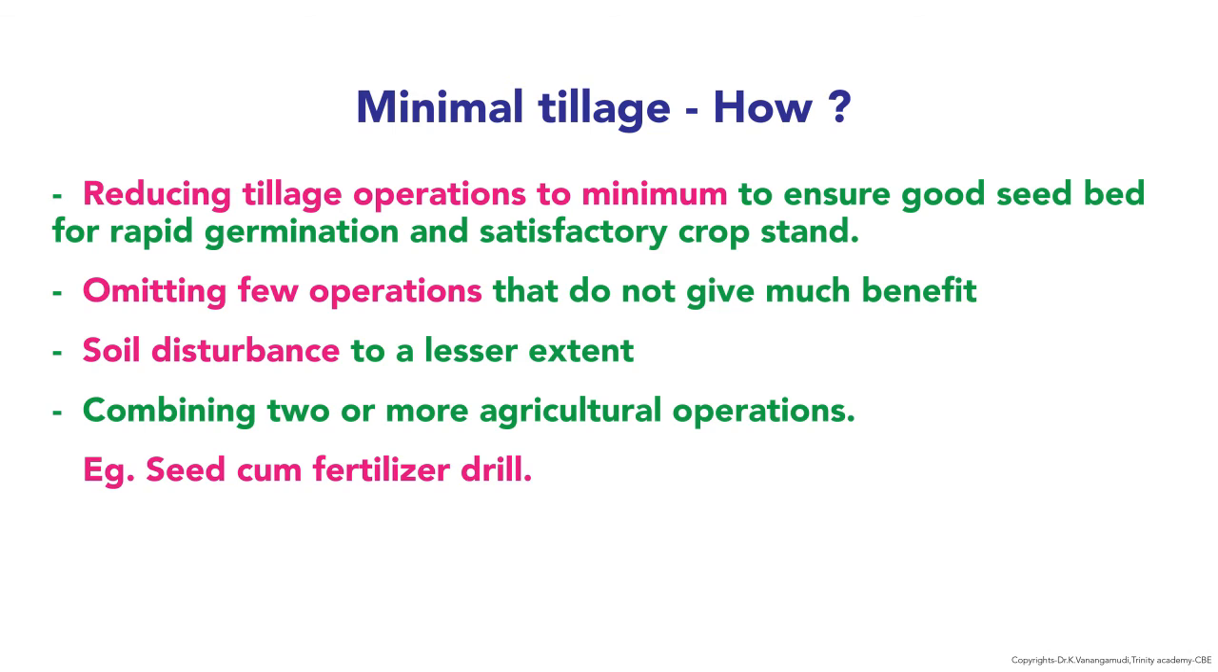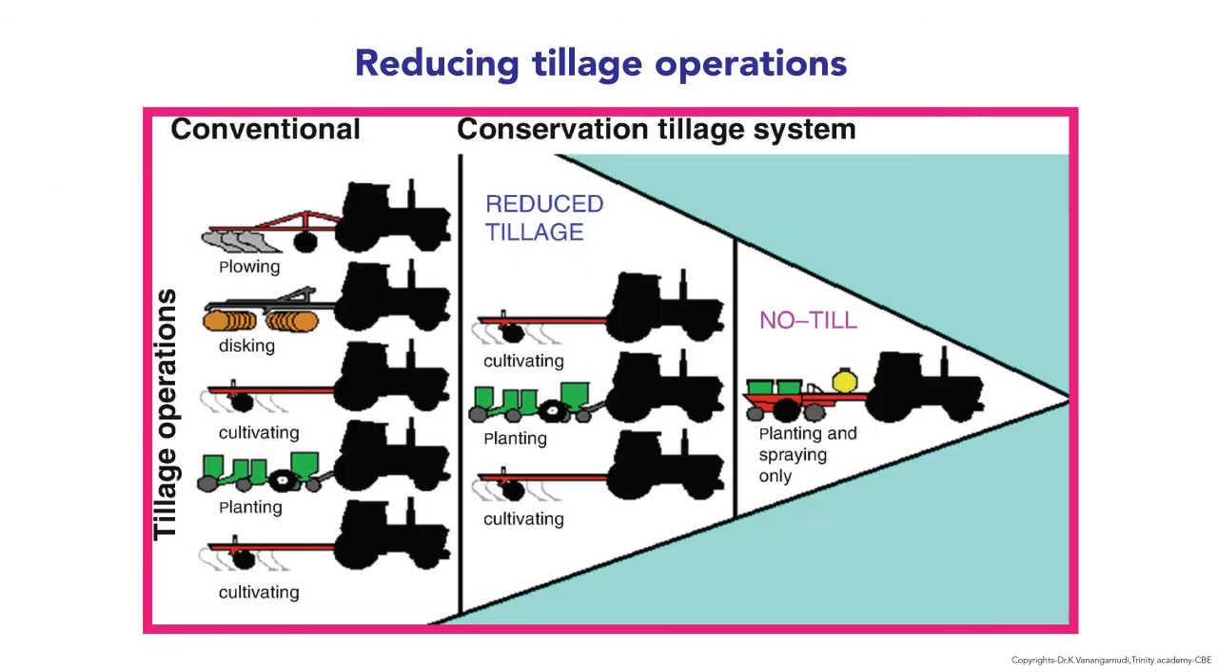It reduces the tillage operations to a minimum to ensure a good seed bed for rapid germination and satisfactory crop stand, omitting few operations that do not give much benefit, with soil disturbance to a lesser extent. Here, combining two or more agricultural operations, the best example is seed cum fertilizer drill. A diagrammatic explanation of reducing tillage operations.